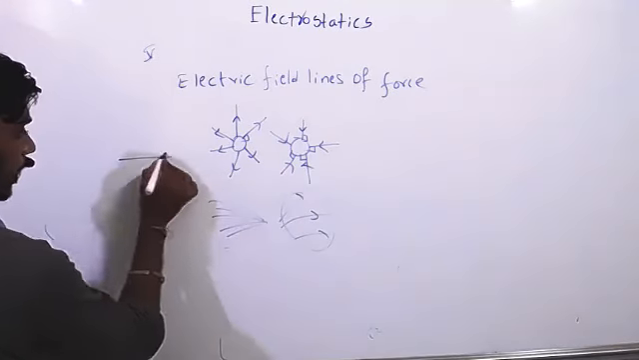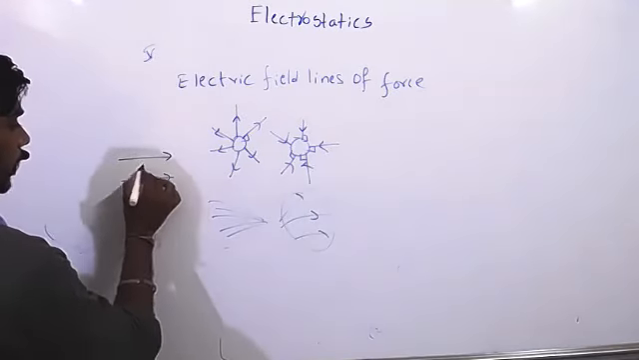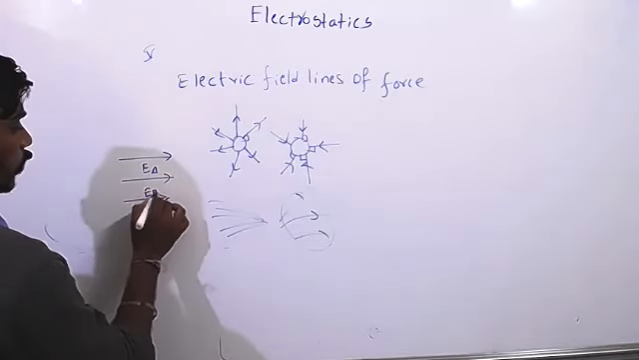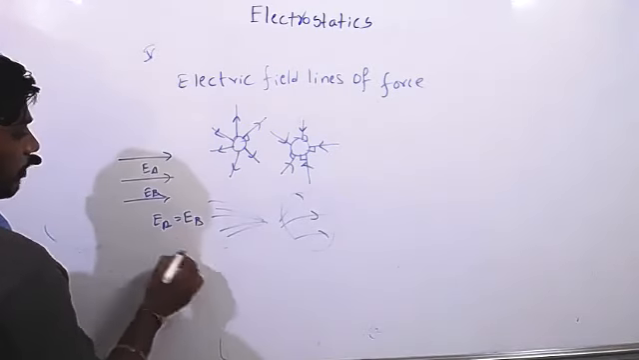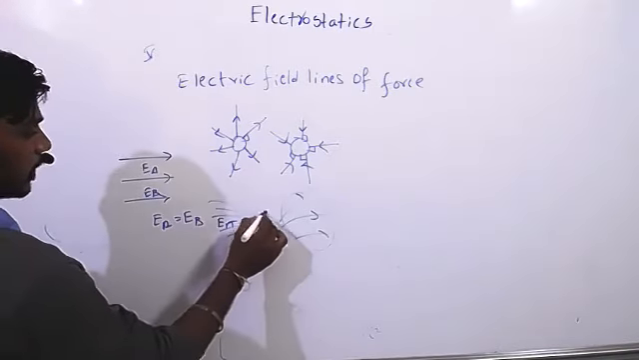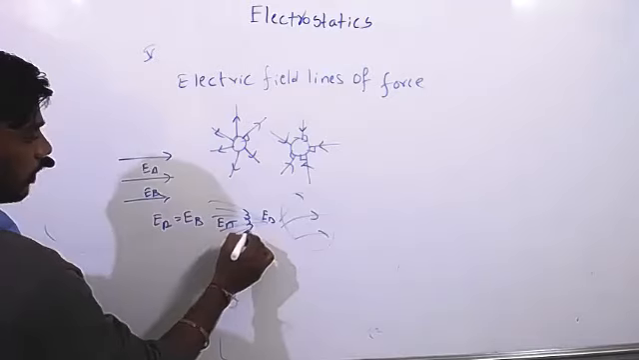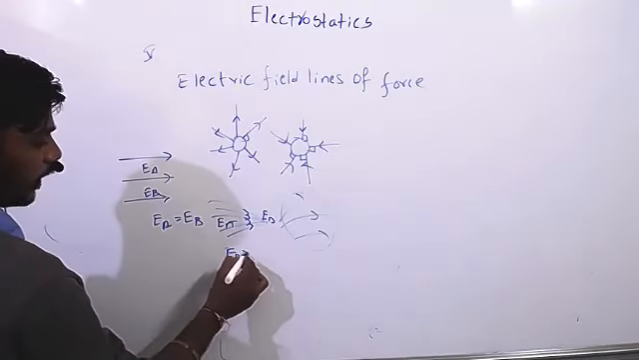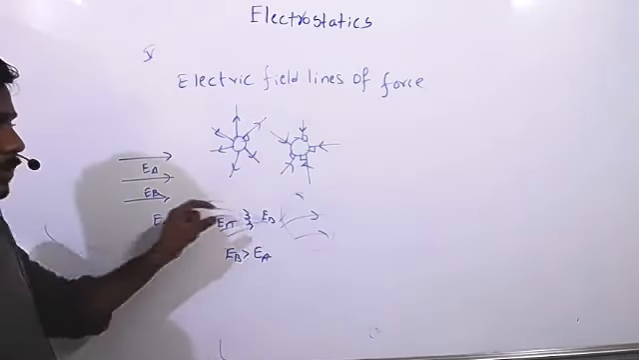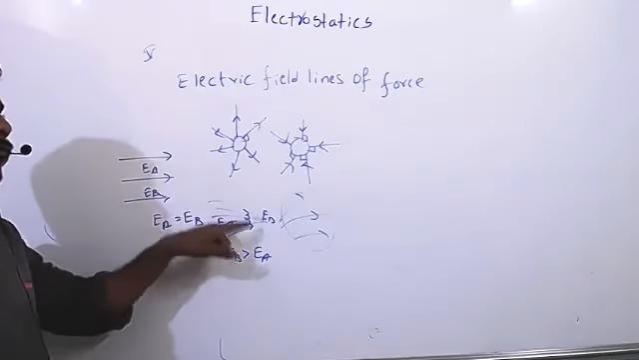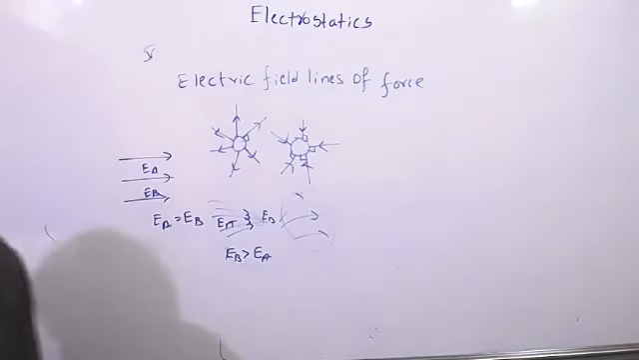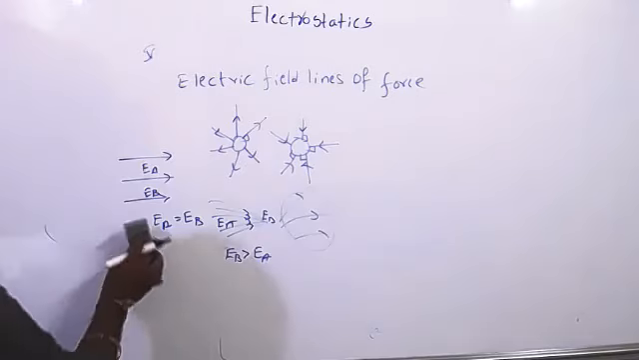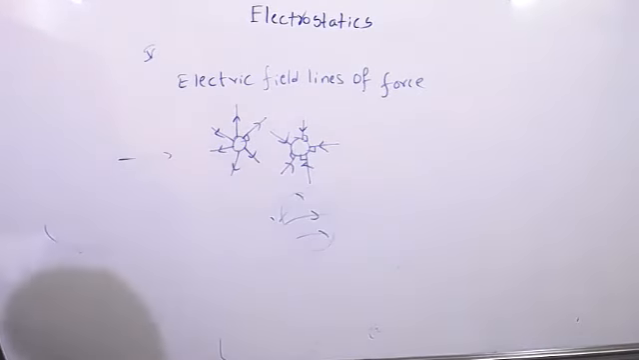When the electric field lines are parallel to each other, EA and EB, what will happen? Electric field at A equals electric field at B. But in the other case, electric field at B is more than electric field at A, because lines of force are converging, so more lines of force are there. More lines of force means the strength of the electric field is more. So electric field lines of force is a very important concept.